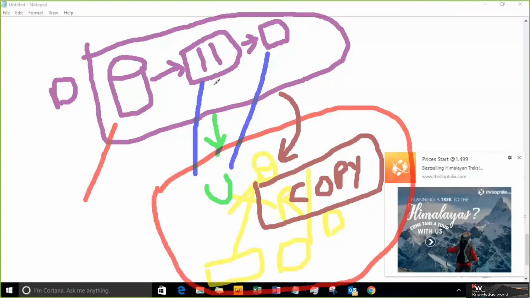The user can interact with it, and then he can take a copy of it, modify the report, see it according to his requirement, and create their own reports. That is what people call self-service.